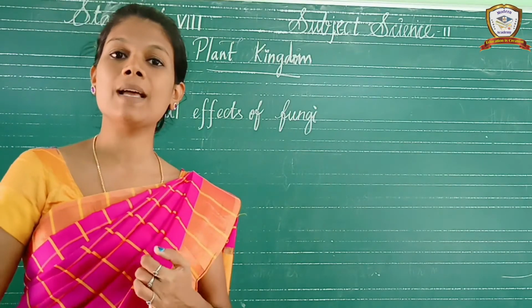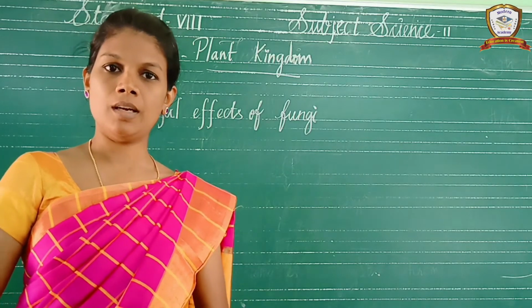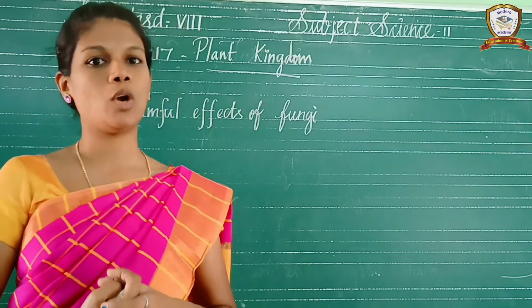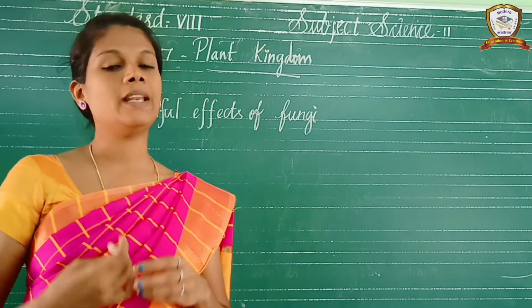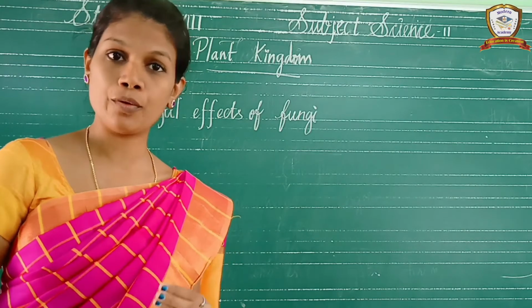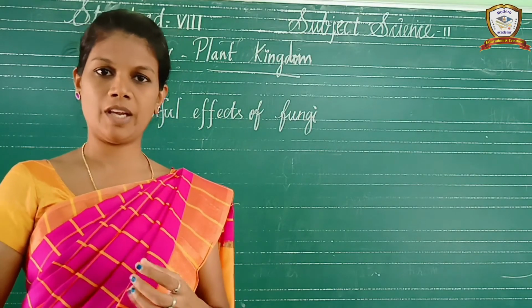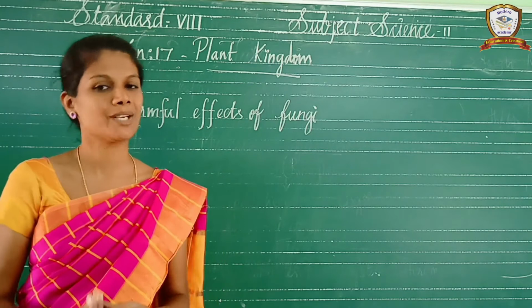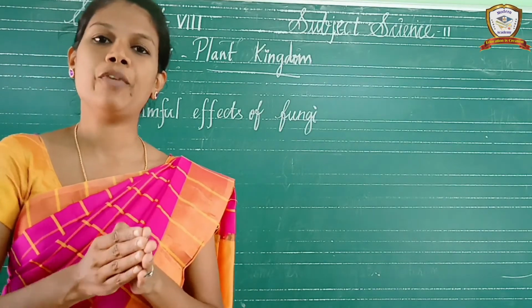It is used in the medicinal field to prepare antibiotics like penicillin, and it is used as food. The example for food is Agaricus, mushroom. It is a very delicious one. These are the things we discussed about the fungi.